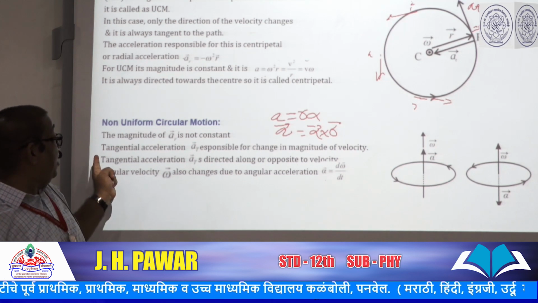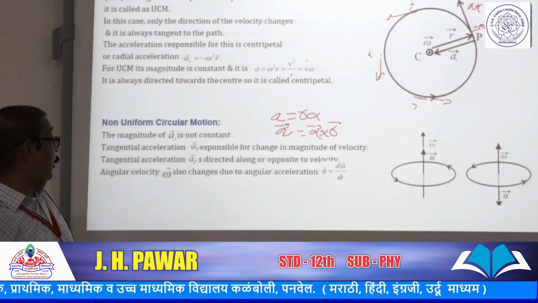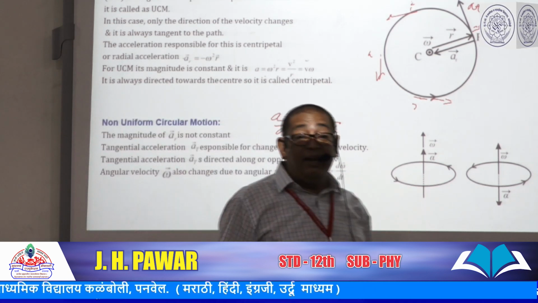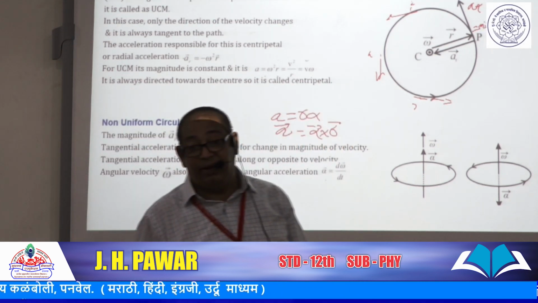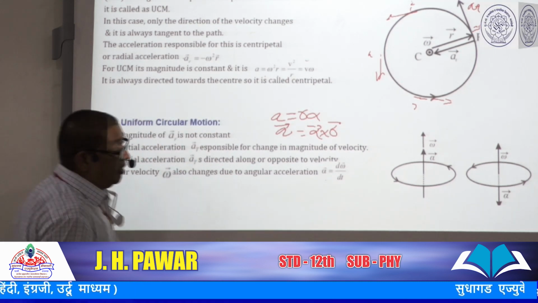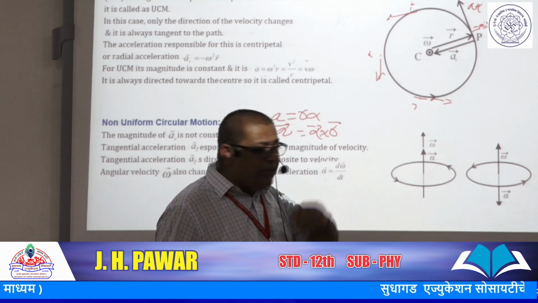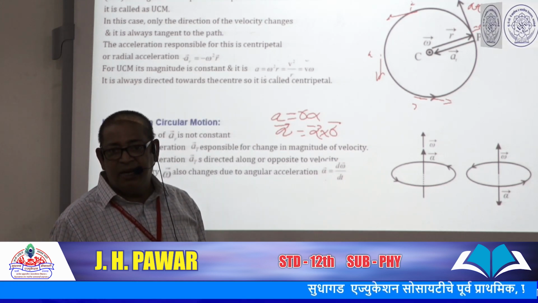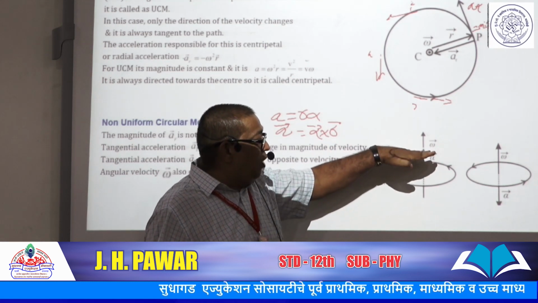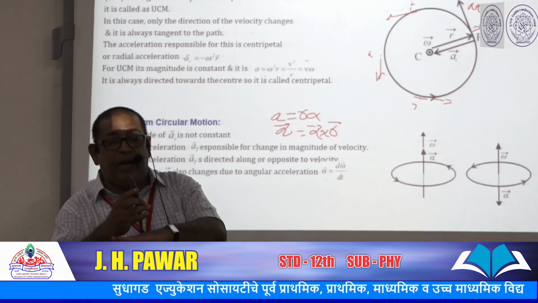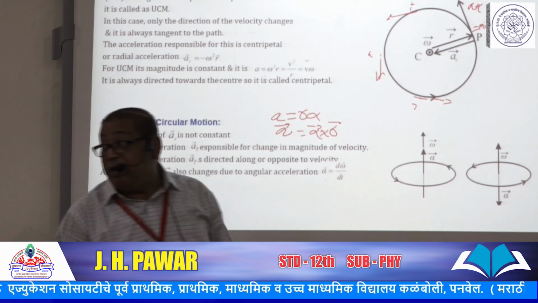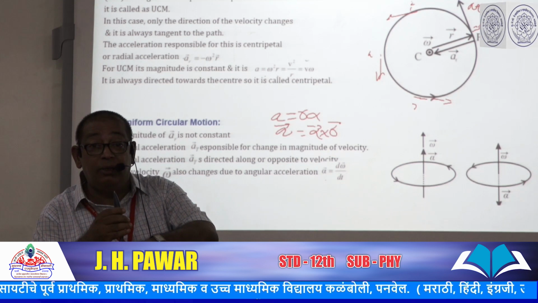That means there is an angular acceleration also. Then the question arises, in which direction is this angular acceleration? One thing should be noted: angular velocity is always perpendicular to the plane of the circular motion.